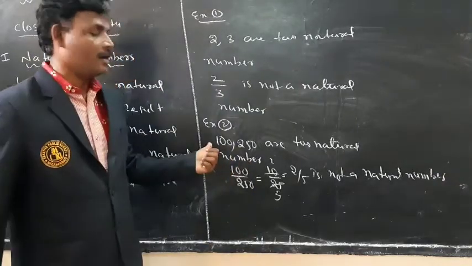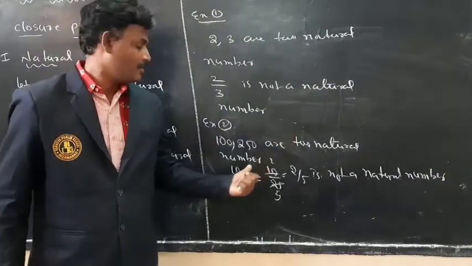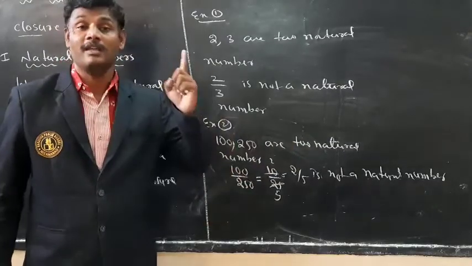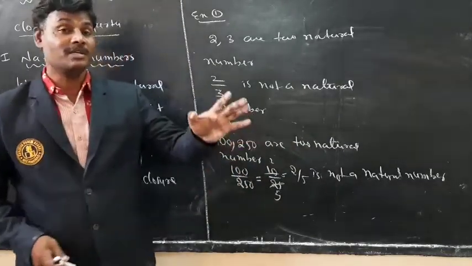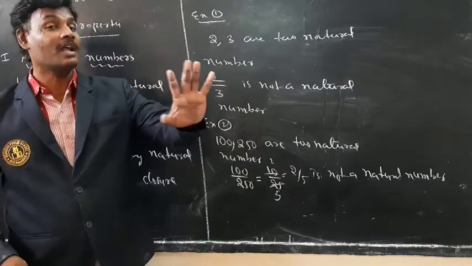So here 100, 250 are two natural numbers, but the result of 100 by 250 is not a natural number. It means natural numbers do not satisfy closure property under division.